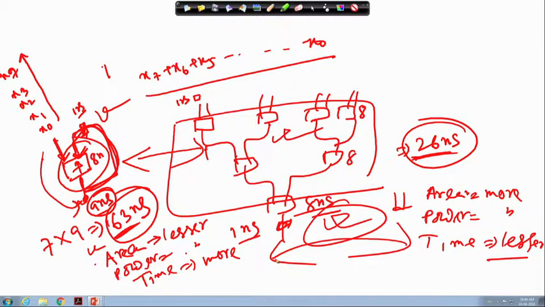So what is my observation here? I will take the advantage of the serial and the advantage of the time in a particular circuit.